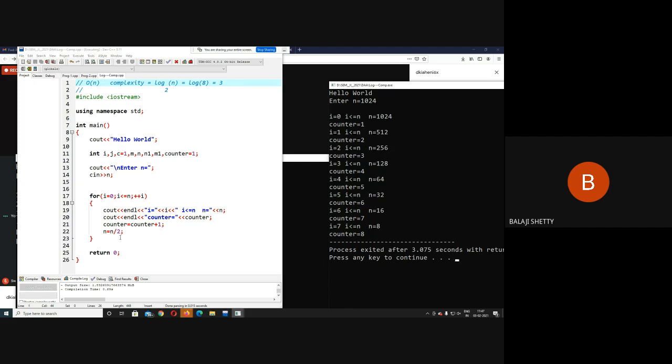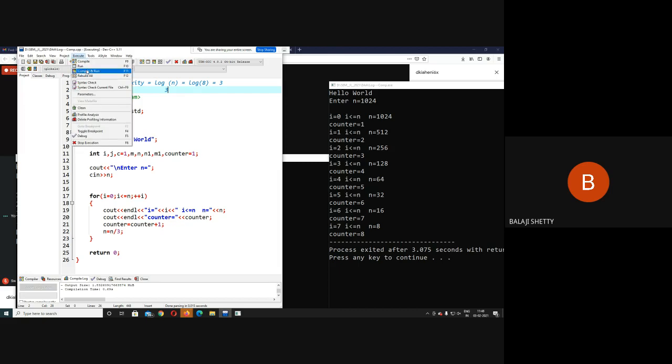What will happen? Suppose I make here instead of 2, I make it 3. What will happen? Anyone can tell me? What is the complexity of this program? After n equal to n by 3, what will happen? Your complexity will be log n to the base 3. That's it.